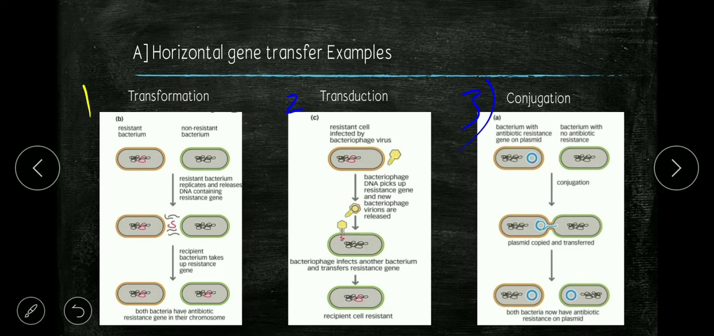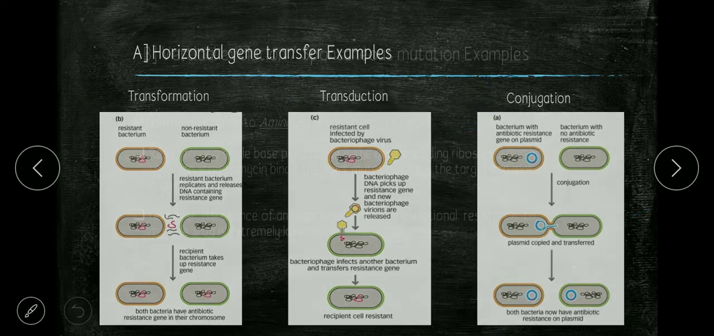Now the third example is conjugation. In conjugation, we can see in the picture that genetic material, the plasmid, is transferred between bacterial cells by direct cell-to-cell contact or by a bridge-like connection, which is called the F pili. From the F pili they transfer their genes. The result is that both bacteria now have antibiotic resistance on plasmids. Okay, that's all about the horizontal gene transfer examples.